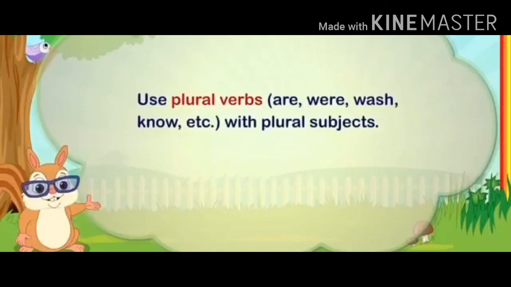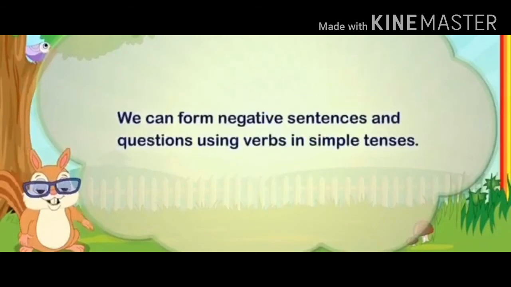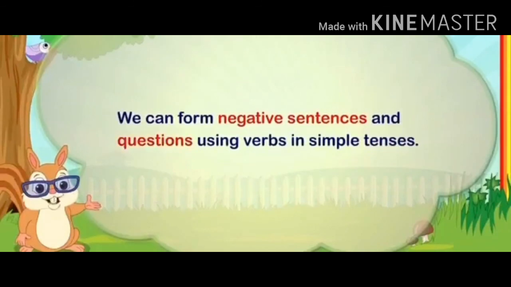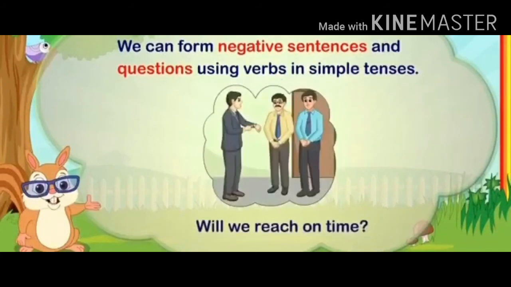We use plural verbs such as are, were, wash, know, etc. with plural subjects. For example, they know it. We can form negative sentences and questions using verbs in simple tenses. For example, he does not exercise every day. Will we reach on time?